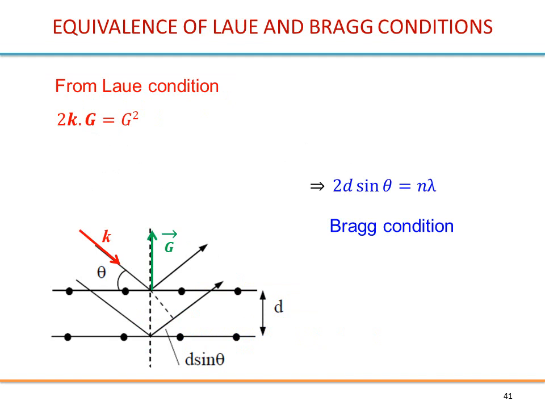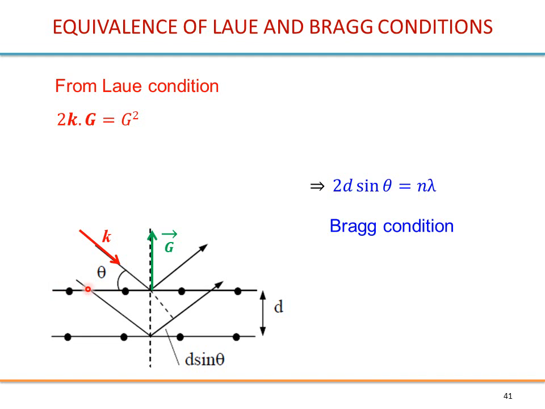Let's here show the equivalence of the Laue and Bragg conditions. We will start from the Laue condition, which is this, and we should arrive at the Bragg condition, which is this. We are going to look at this situation in 2D. We have these planes according to Bragg, containing these atoms, and separated by distance d.